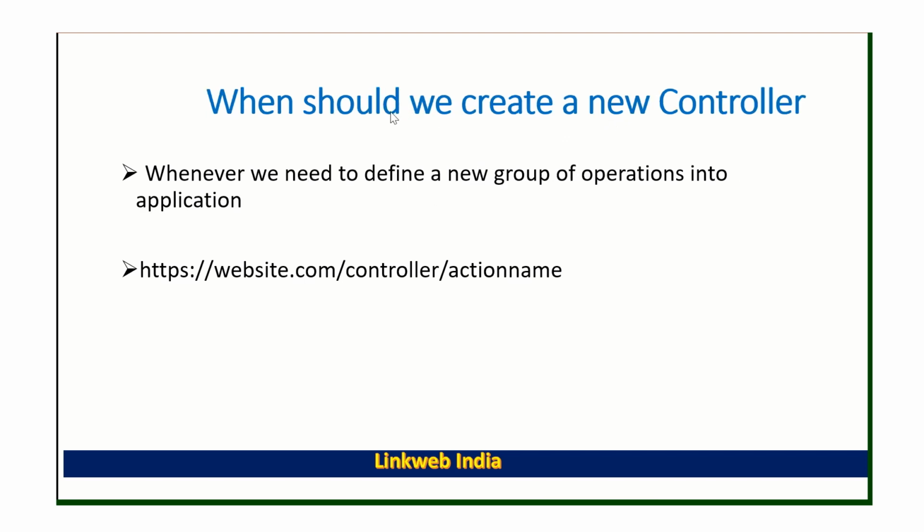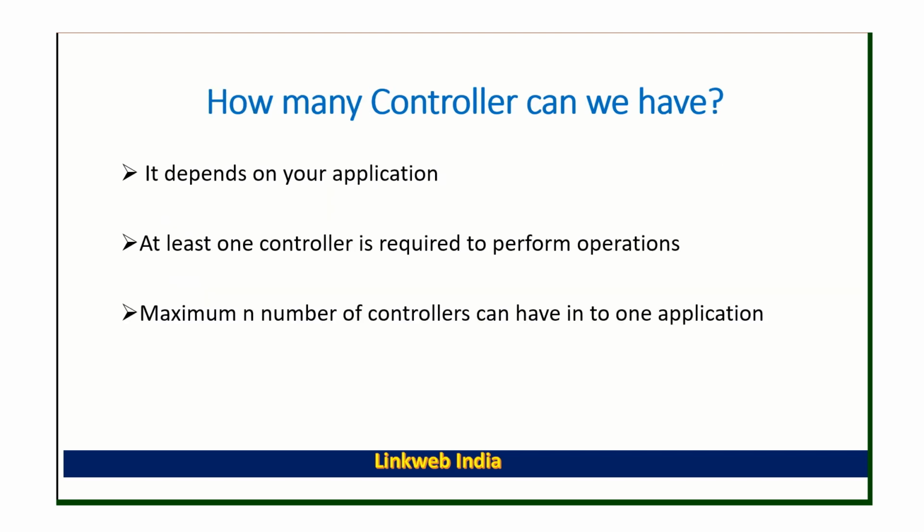So next one is, when should we create a new controller? Whenever we need to define a new group of operations in the application, we create a new controller, right? How many controllers can we have in a particular ASP.NET Core application? It depends on your application. At least one controller is required to perform operations. Maximum, n number of controllers can be in one application. There is no limit for controllers, right?